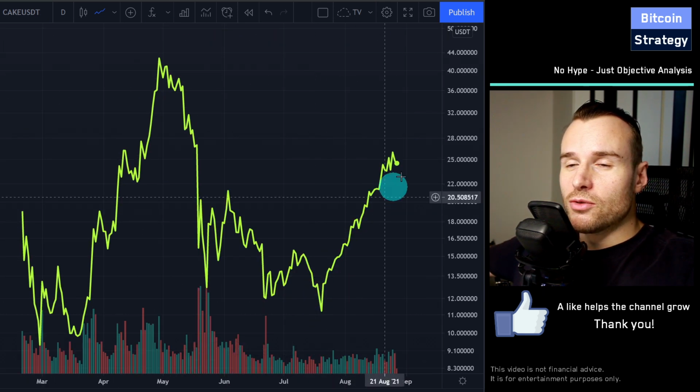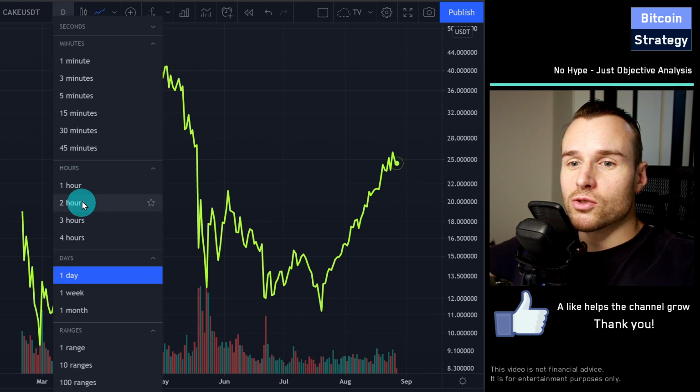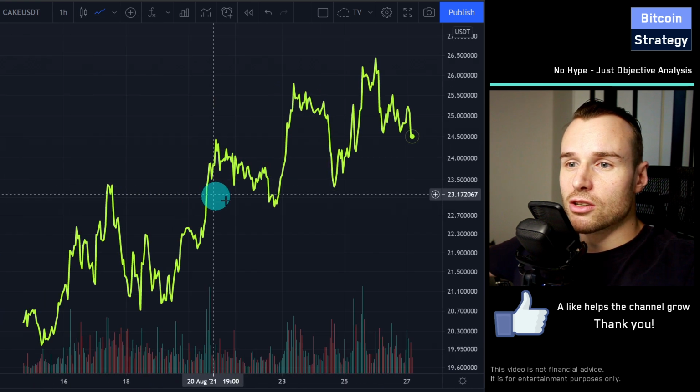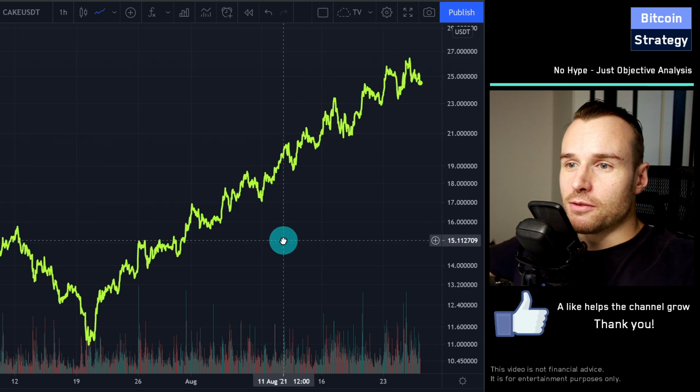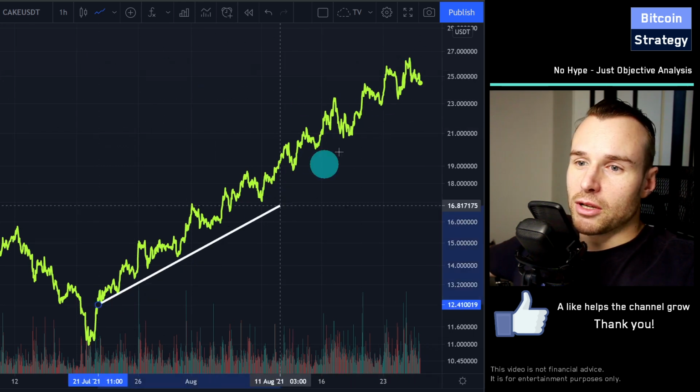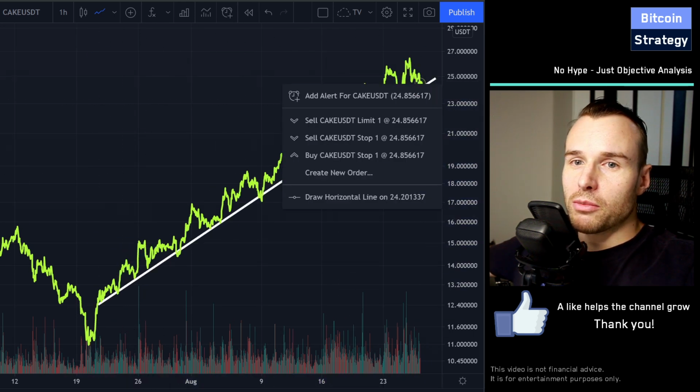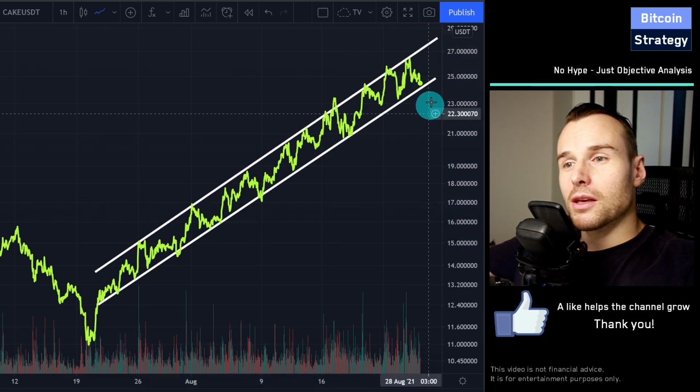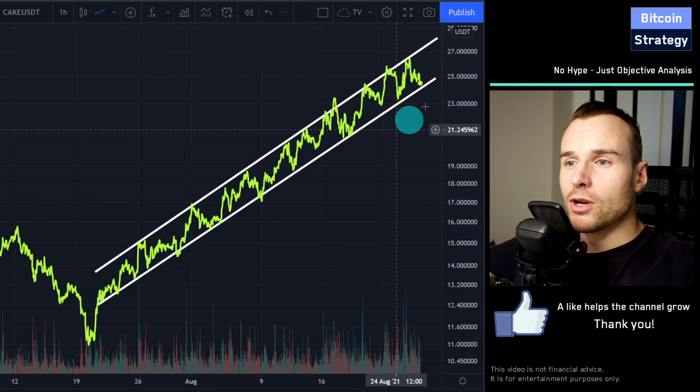So this recent rally here is interesting, right? Let's zoom in a little bit. This is now the US dollar chart of Pancake. It's a very pretty trend. I mean, look at this. So many confirmations in this trend channel. And we're pretty low within that trend channel as well, right?